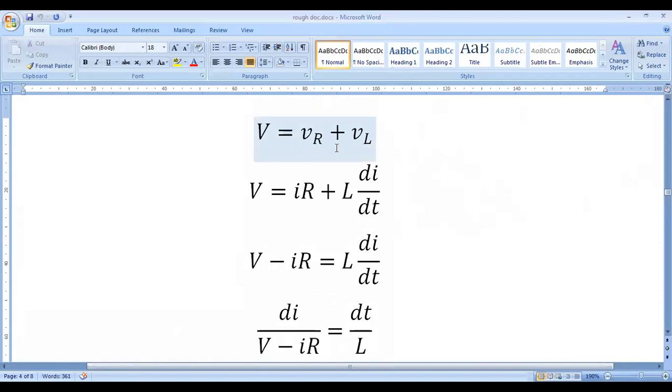So V is equal to VR plus VL, where VR is I into R and VL is L into di by dt, and bringing this IR to the left side, V minus IR is equal to L into di by dt.